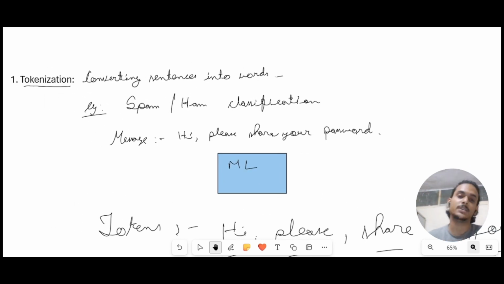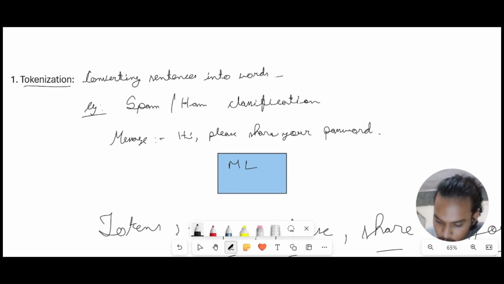For example, we are doing a spam ham classification and we get this message: hi, please share your password. In order for this message to be processed in our machine learning model, we need to have the vectors, the number representation of this message, because we already know that machines do not understand strings or text or sentences.